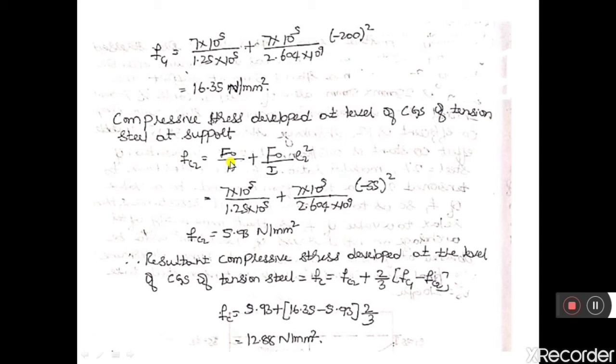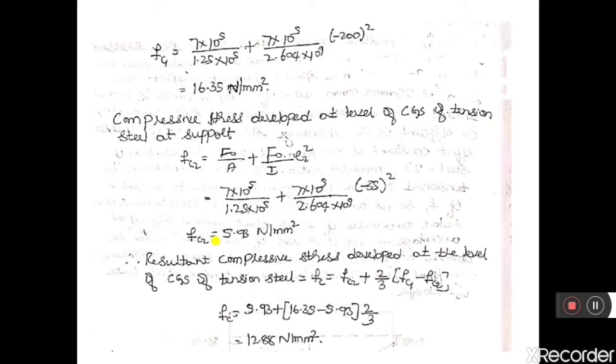Fc2 is equal to F naught by A plus F naught by I into E2 square, where E2 is minus 35, the eccentricity at the supports. With 7 into 10 to the power of 5 as F naught, the area, and the moment of inertia, Fc2 is equal to 5.93 Newton per mm square.